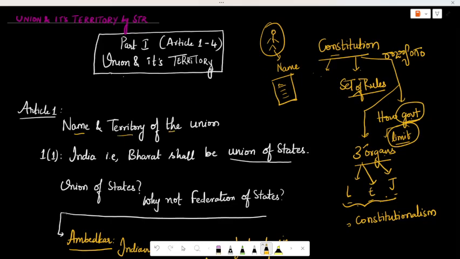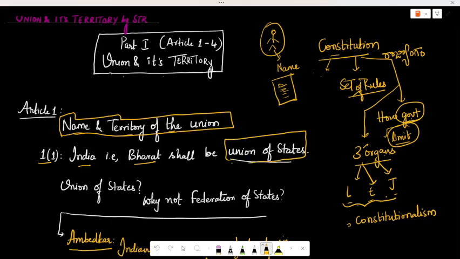A person's date of birth and a particular place and all these things will be written, right? It is called a birth report, the report which tells about you. Similarly, regarding the constitution, in the first article they tell about the name and territory of the union. Article 1 clause 1 speaks about the name of the country: India, that is Bharat, shall be a union of states.